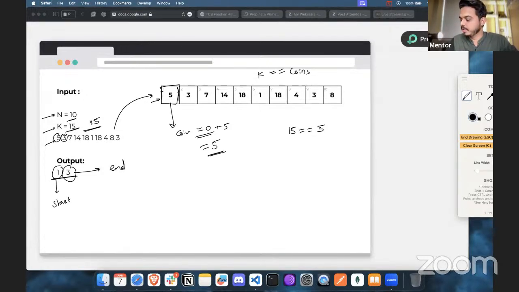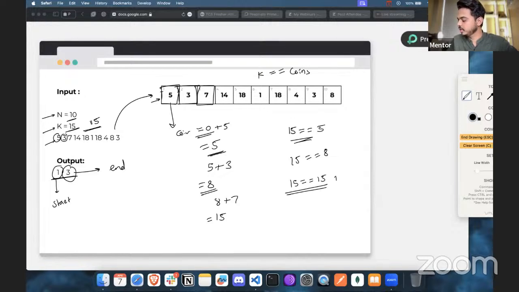So he will enter from room number 1 to room number 2. Initially we had 5, plus 3, so now we have 8 coins. You compare again: is 15 equal to 8? No. So what is the other case? Let's visit one more room. If we go here, this is room 3, with 7. So initially we have 8, then plus 7, which is 15. You compare here 15 equal to 15, which is true.